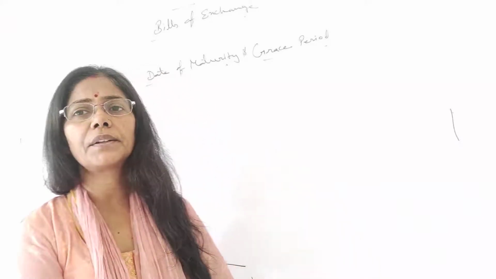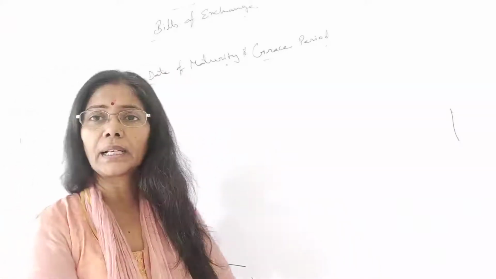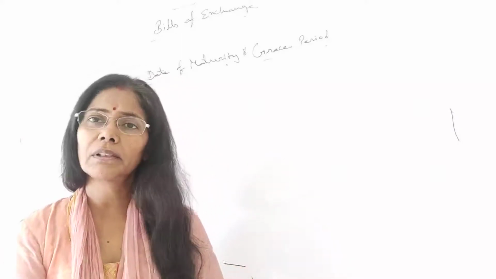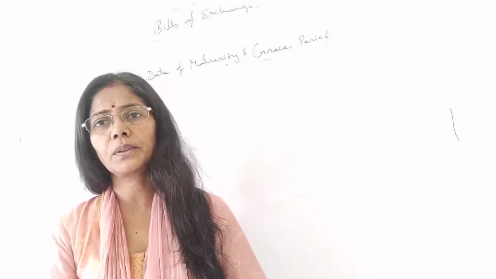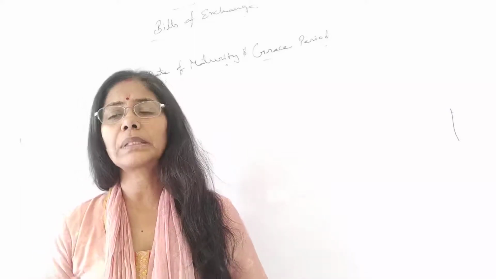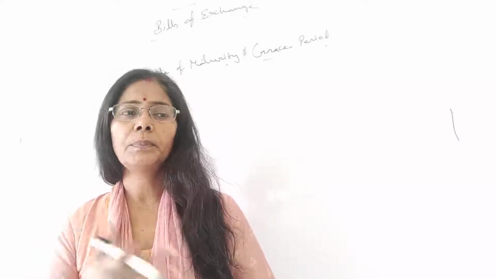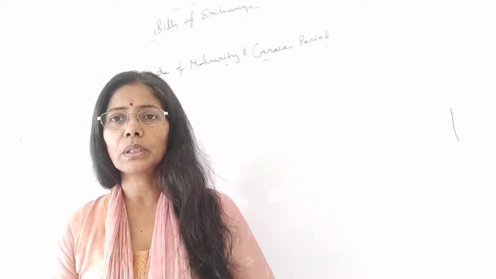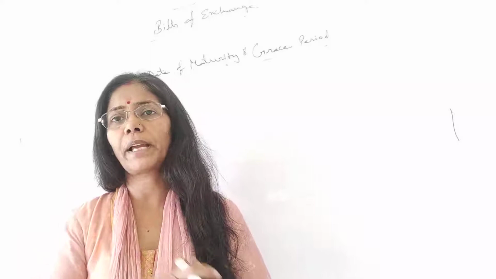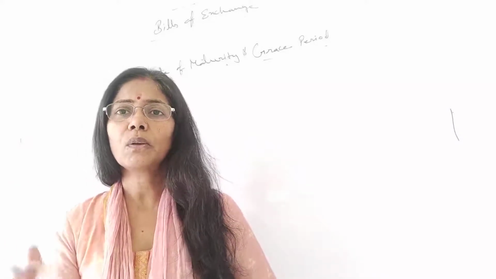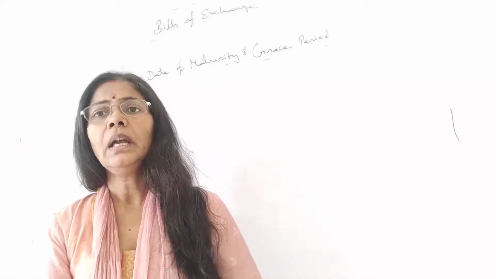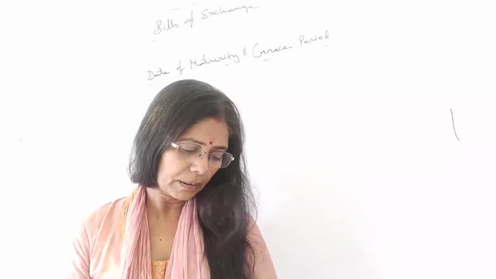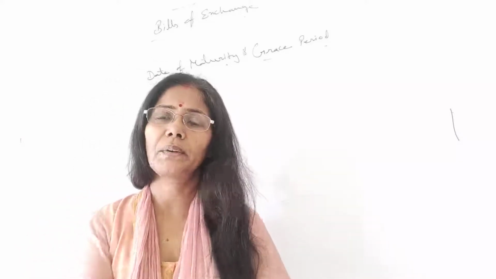This we have started in our previous class. I have given two small videos of this chapter, where we discussed the theory part. We have discussed its definition, the parties to the bill of exchange, what is a promissory note, and the differences between bills of exchange and promissory notes. So all these topics we have discussed. Today we will proceed with a new topic, and that is date of maturity and grace period.